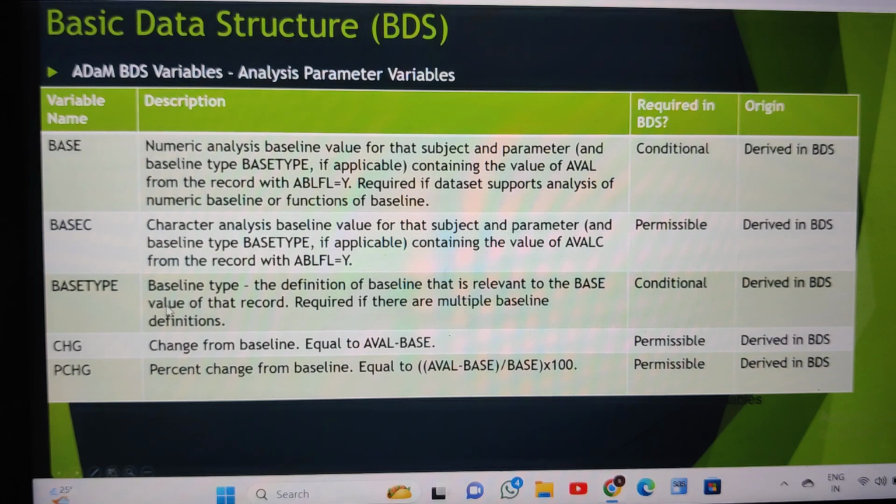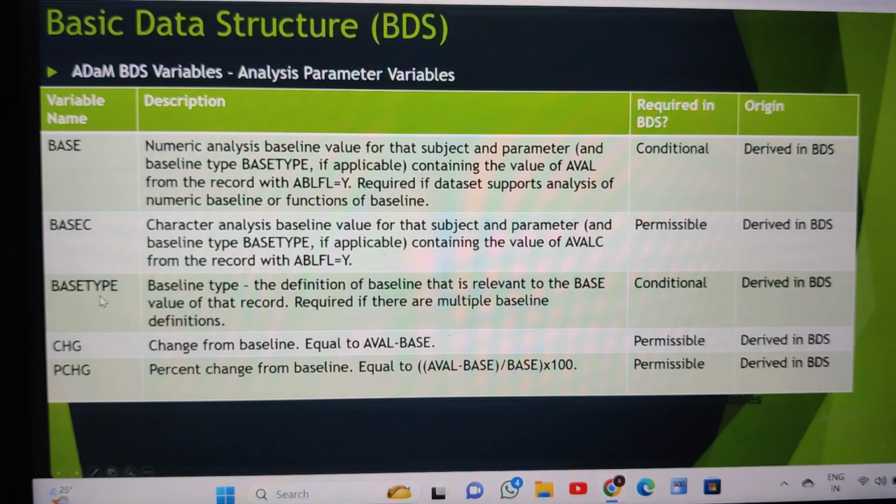BASETYPE: generally the SDTM latest non-missing value is used, so the base type we can say is LAST. If there is a secondary baseline definition, where we take the average of the prior records, then we put the base type as AVERAGE.